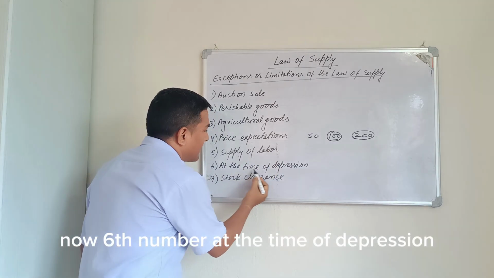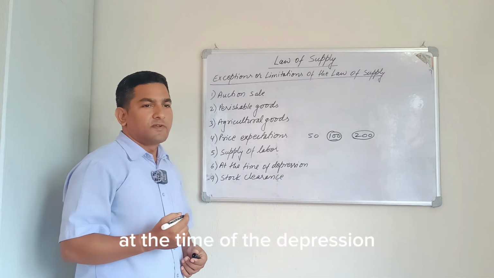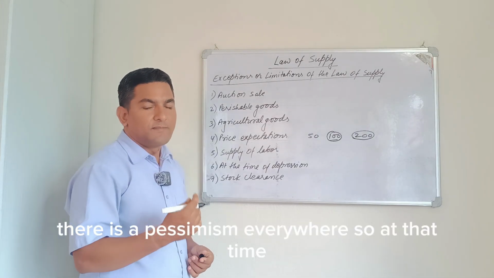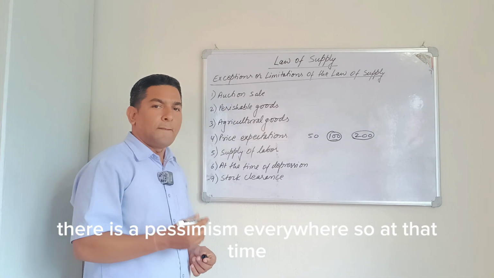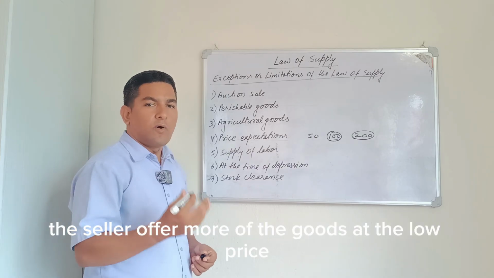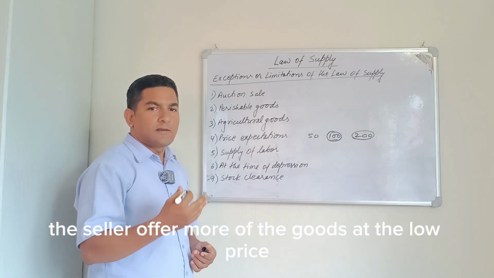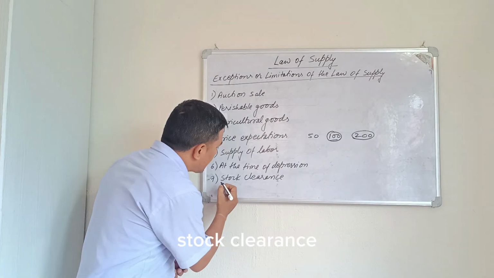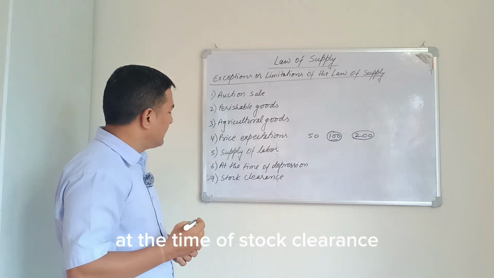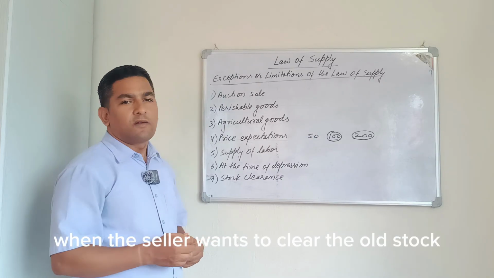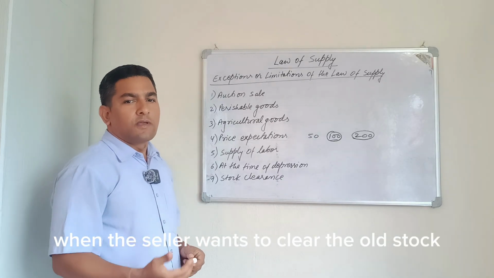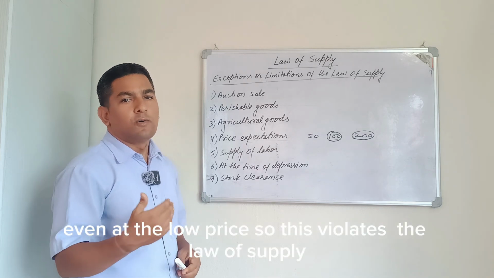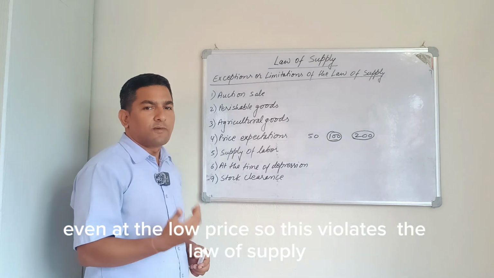Now, sixth, at the time of depression. At the time of depression, when economic activities are quite low, there is pessimism everywhere. So at that time, the seller offers more of the goods at a low price. So this violates the law of supply. Seventh, stock clearance. At the time of stock clearance, when the seller wants to clear the old stock, he or she offers more of the goods even at a low price. So this violates the law of supply.